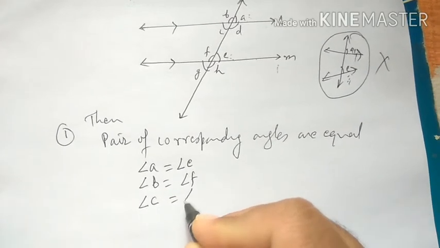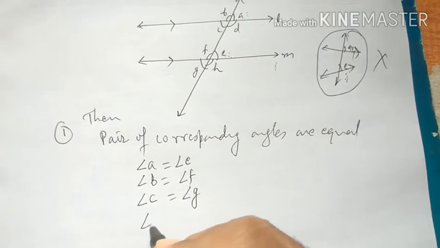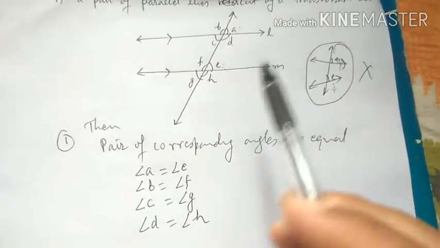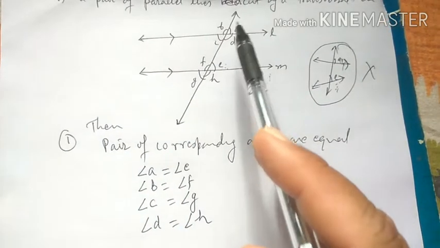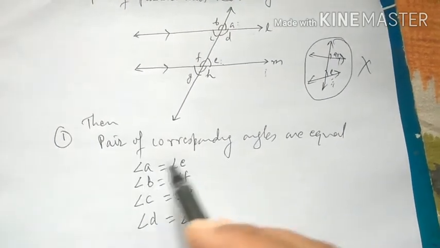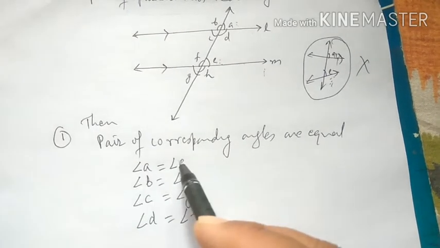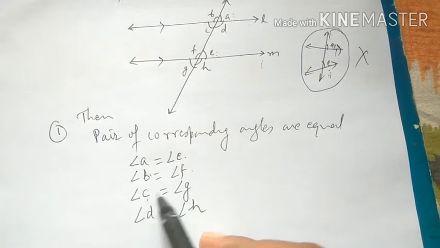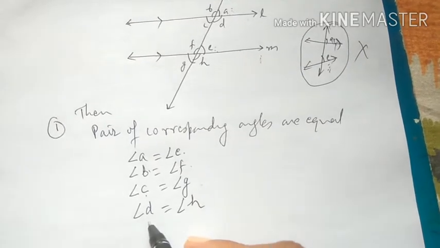C, G. So C equals G and angle D equals angle H. So when a pair of parallel lines is intersected by a transversal, then the four pairs of corresponding angles are equal. That means angle A must be equal to angle E, angle B must be equal to angle F, angle C must be equal to angle G, angle D must be equal to angle H.